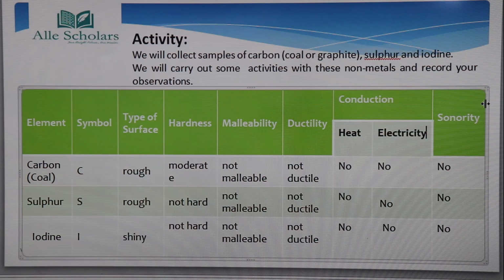Now if we talk about alkali metals like lithium, sodium, and potassium, they are very soft and can be cut with a knife. As I have already told you, in an activity we were able to cut sodium.